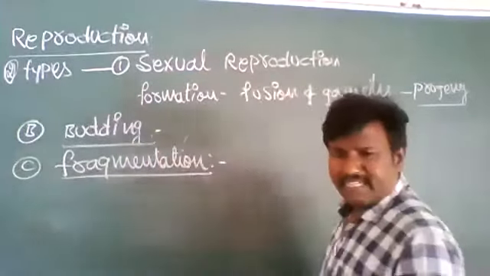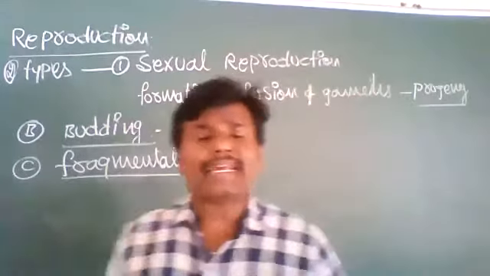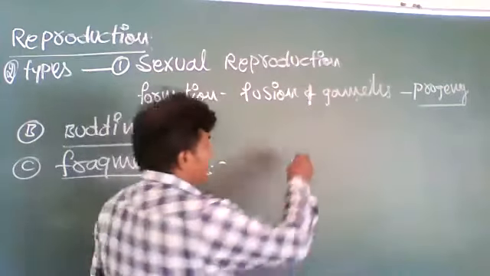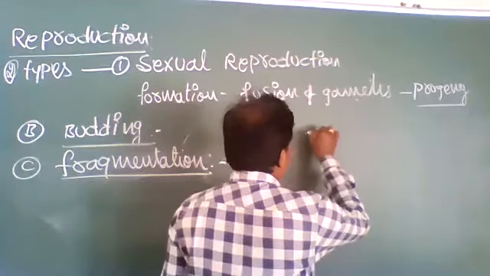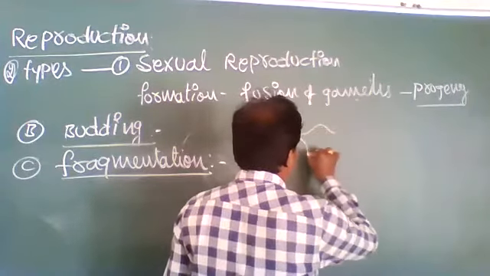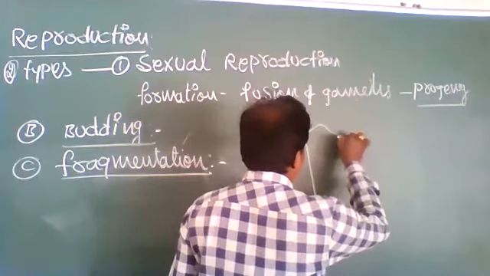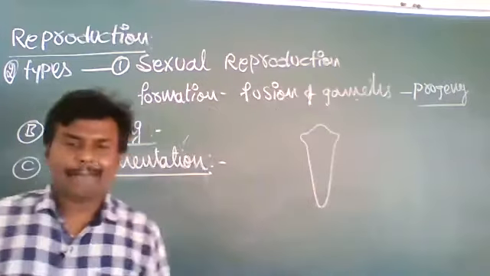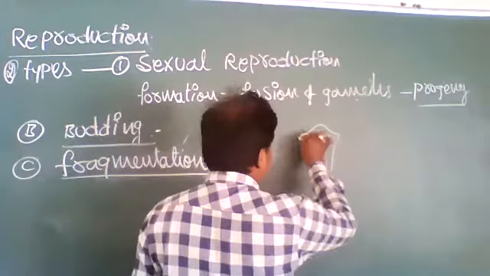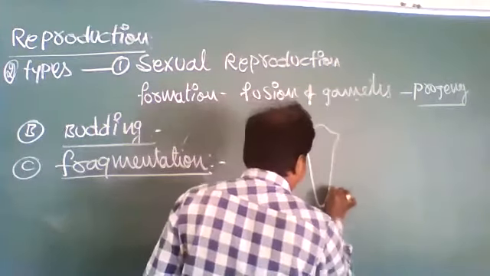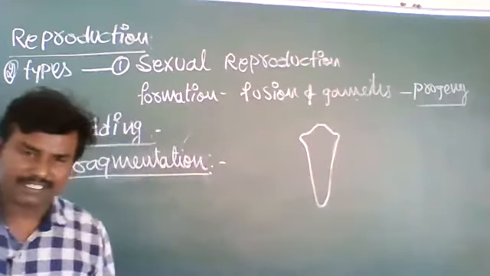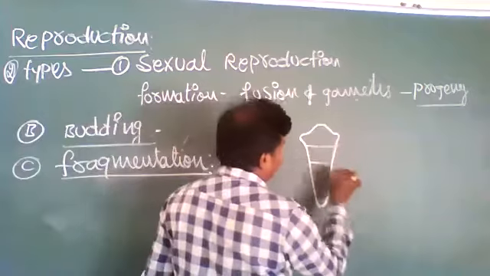Fragmentation is the method by which the parental organism can be divided into several fragments. See, for example, like this. The parental organism can be divided into several fragments. So this is one fragment.